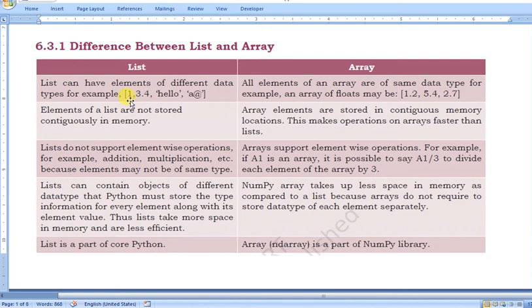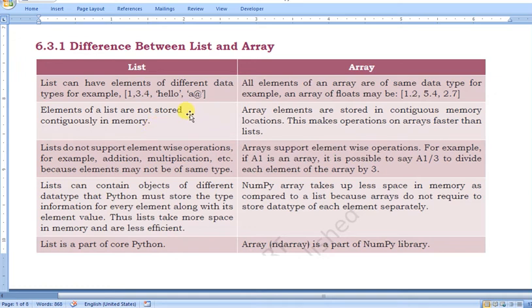Look at here, the one is integer, float, and string, and string also. So a list may have different types of data, but an array can have only the same type of data: either numeric, or float, or string. Elements of the list are not stored contiguous in memory. So when you create a list, it will not be stored in continuous memory.